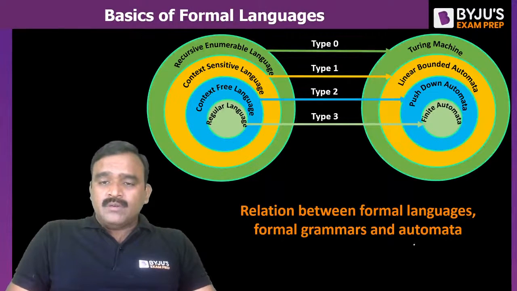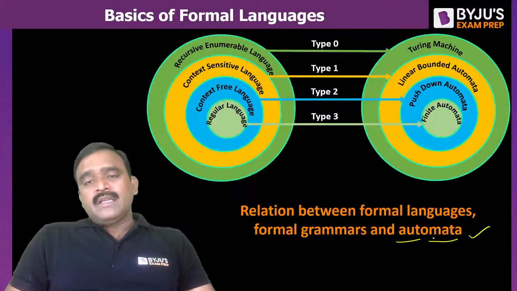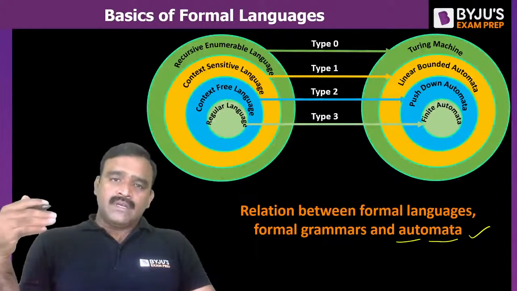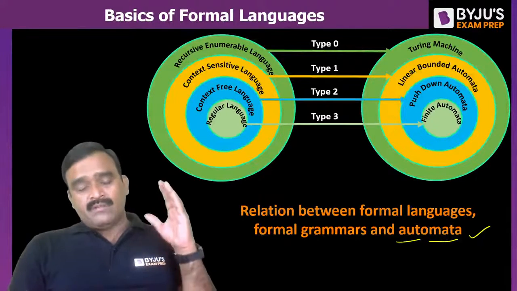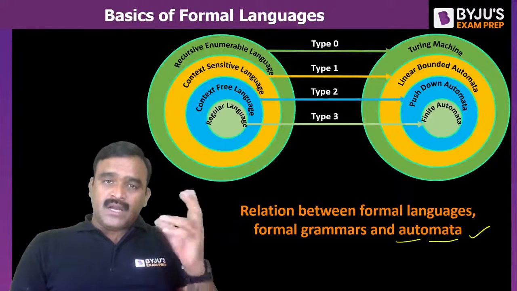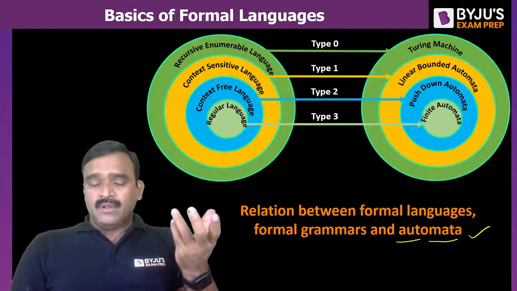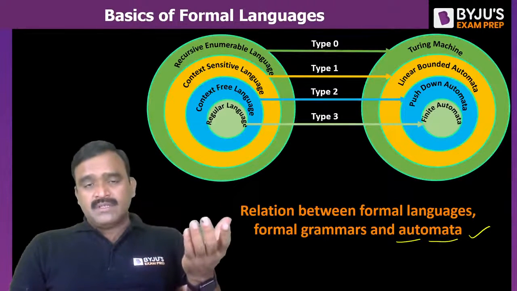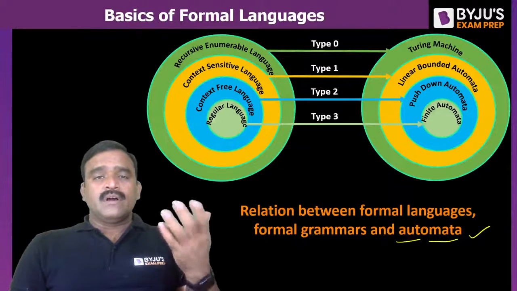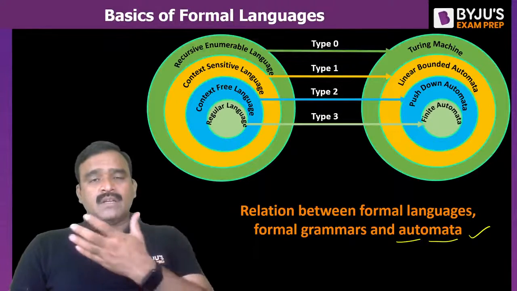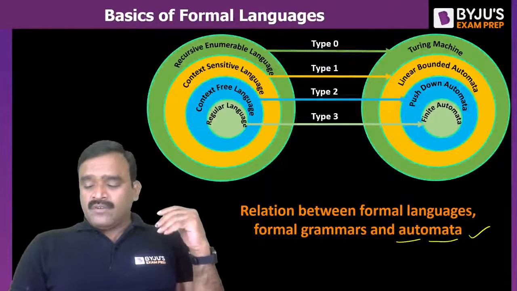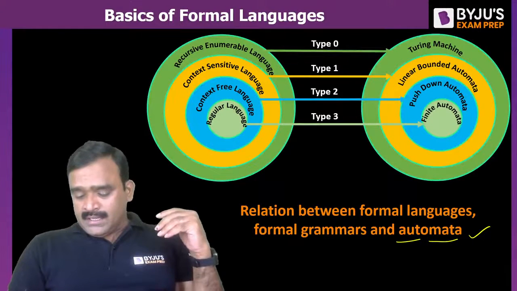So what do we mean by the term automata? The general meaning of automata is a system or model which can do activities on its own automatically, without human intervention. But in this context, automata is a language recognizer, or a machine counterpart for formal languages. Why were these formal languages invented by Chomsky? For the development of computer languages. All computer languages like C, C++, and Java originate from the basic set of formal languages only. Okay? Yes, Azhar.